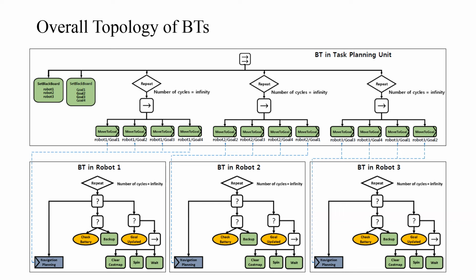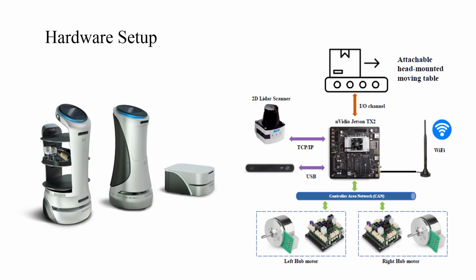To execute task behavior trees in the task planning unit for multiple robots, processes or threads for each task should be created. Each task in a process or thread has a single root node and different ticks are naturally generated. Rather than utilizing many ticks for independent behavior trees, one identical tick is more desirable for synchronizing multiple robots with one-rooted behavior trees. The test robots used in this research were developed by Hyundai Robotics.